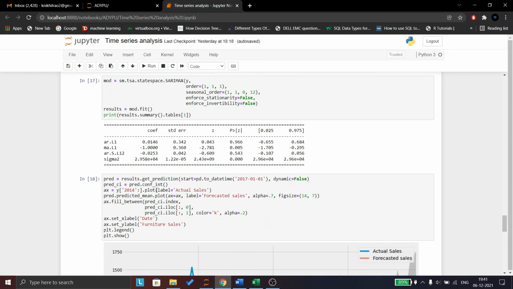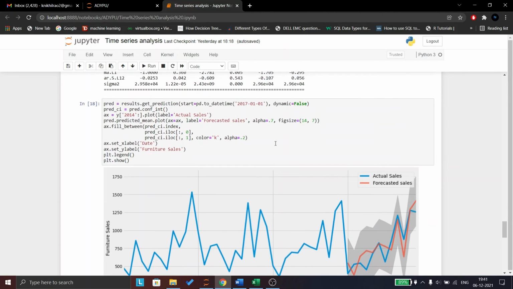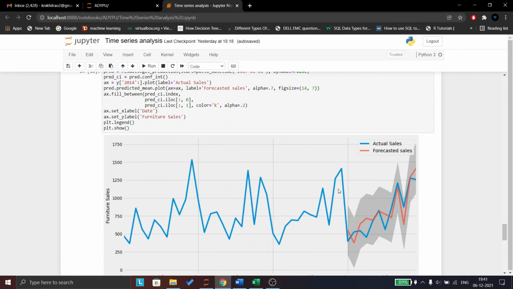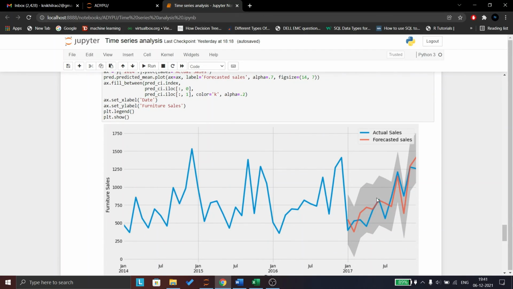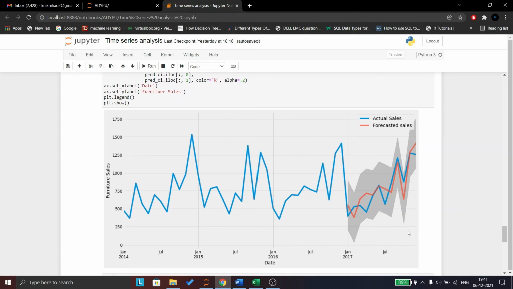Now we will use that model to predict the sales of furniture from January 2017. We have plotted the predicted values, and what we can see is that blue is our actual value and orange is our forecasted value. The model is fairly accurate. We can use this model to predict the future sales, as it's better for our business strategies and also to reduce some risk.